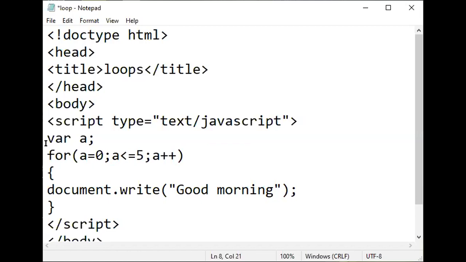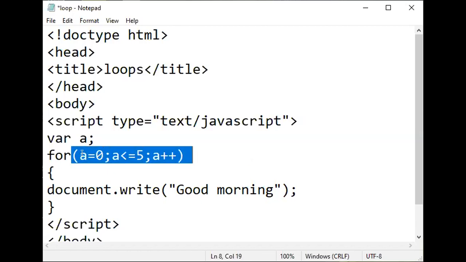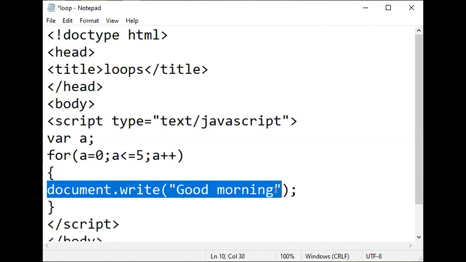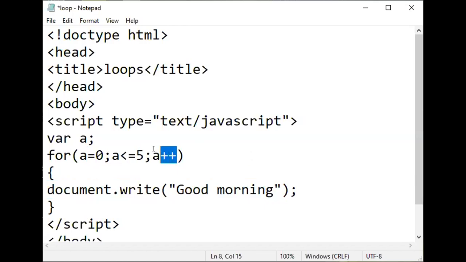Again I will explain this. Initially a is 0, then after a is 0, it will get inside the loop. It will print the first good morning statement. Then a plus plus will be done, that is a will become 1.